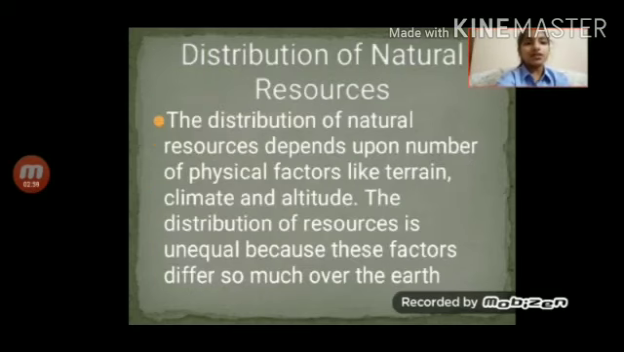Now, what is the distribution of natural resources? The distribution of natural resources depends upon a number of physical factors like terrain, climate, and altitude. The distribution of resources is unequal because these factors differ so much over the earth.